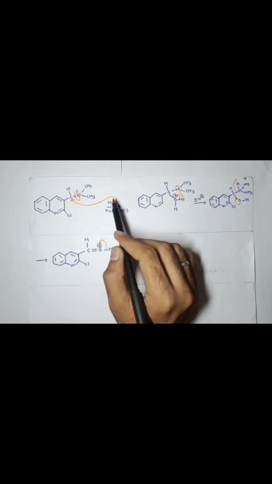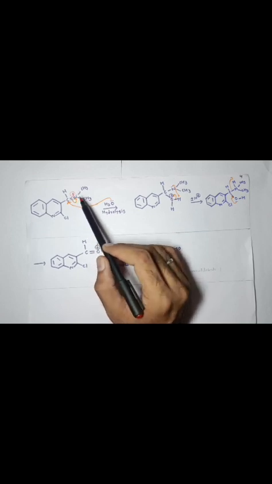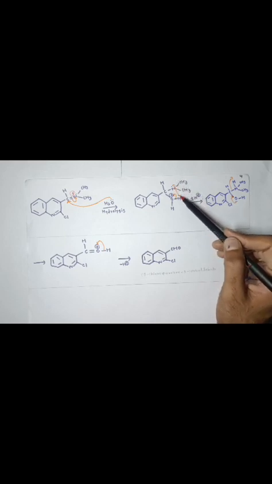Now our next step is hydrolysis. The lone pair of oxygen attacks the carbon, and the pi bond's electrons transfer to the nitrogen. Now this lone pair attacks the hydrogen and this bond will be transferred here. Now the lone pair of oxygen transfers and this group will be removed. And finally the bond will be transferred to the oxygen, and the final product becomes like this: 2-chloroquinoline-3-carbaldehyde.